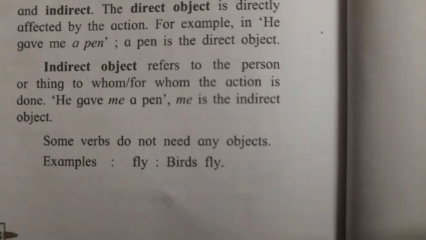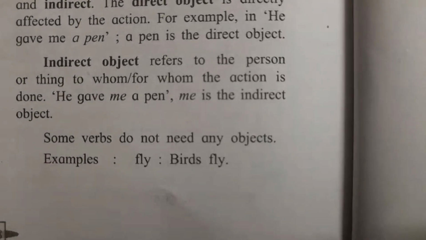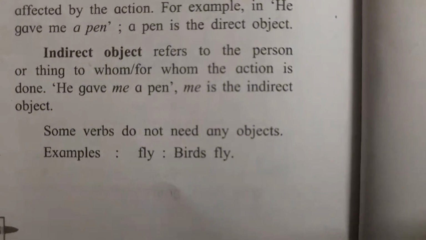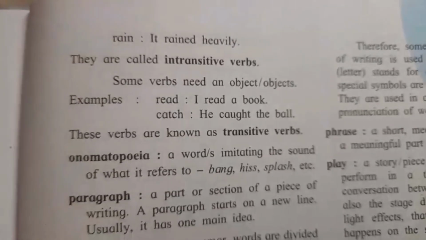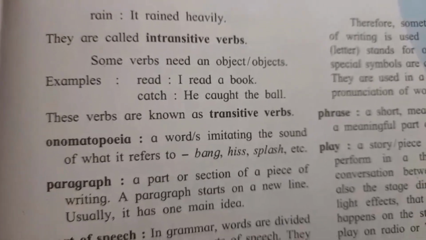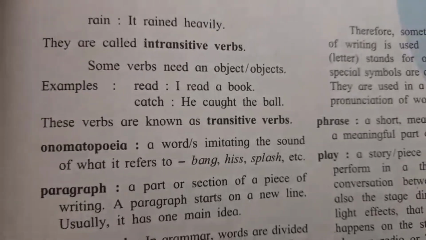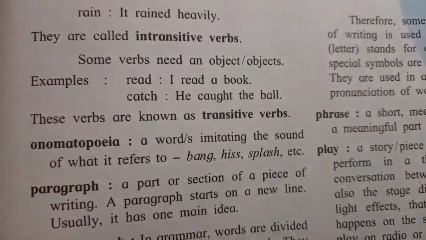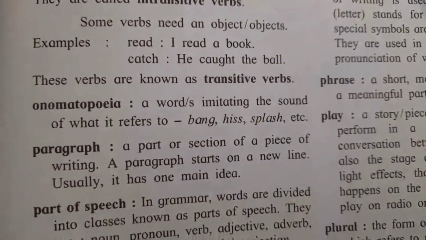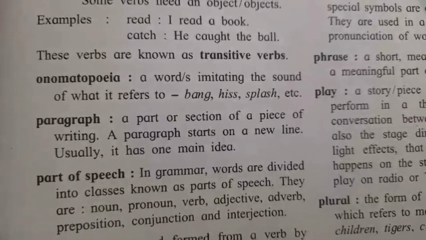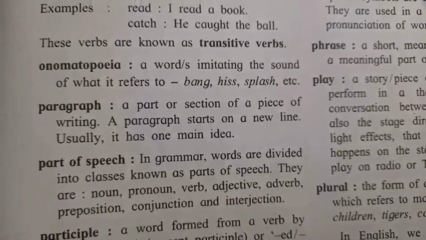Some verbs do not need any object. Examples: fly, birds fly; rain, it rained heavily. They are called intransitive verbs. Some verbs need an object or objects. Example: read. I read a book. Catch. He caught the ball. These verbs are known as transitive verbs.